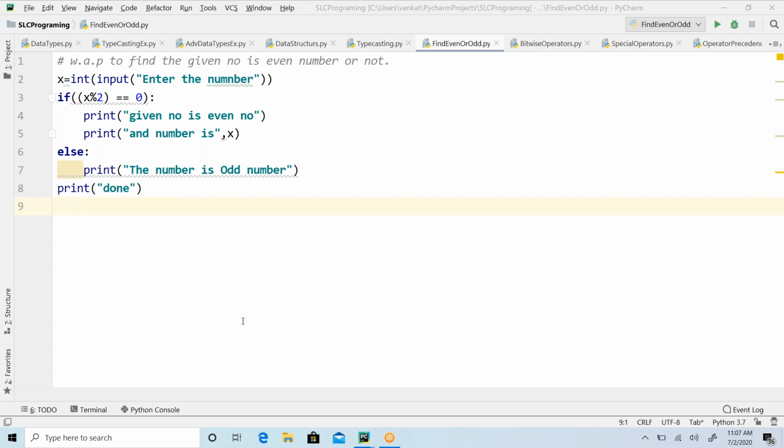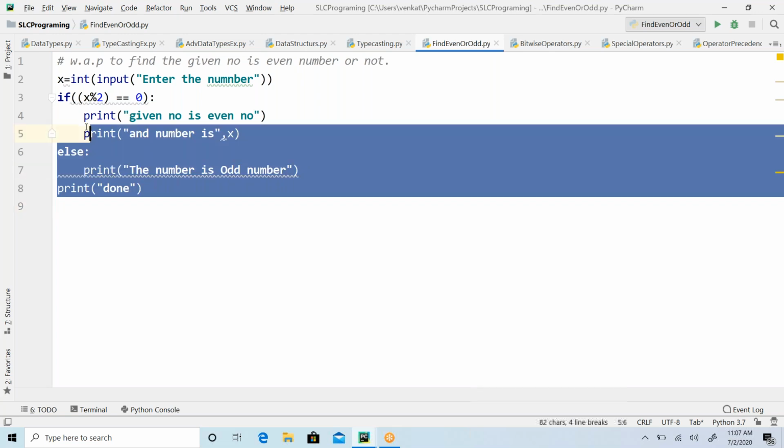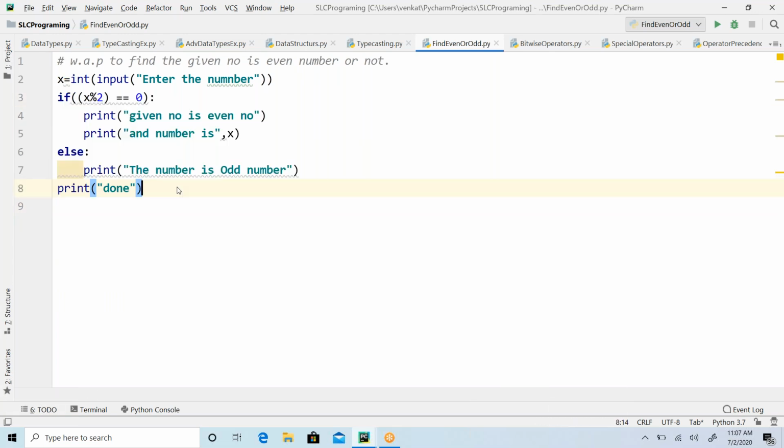All right, guys. So let's continue with the flow controls. Yesterday we discussed just basic if and else, right? We'll continue from there.